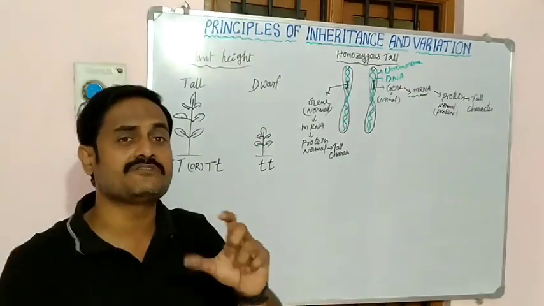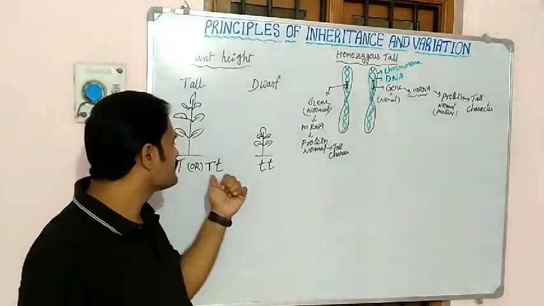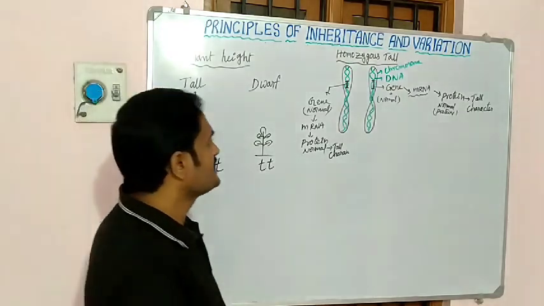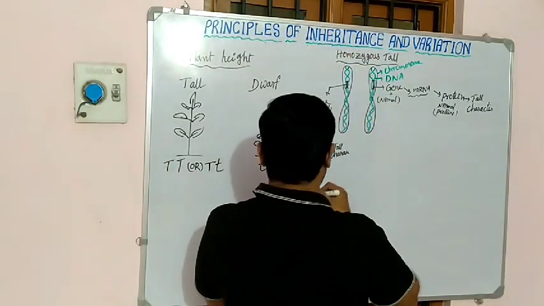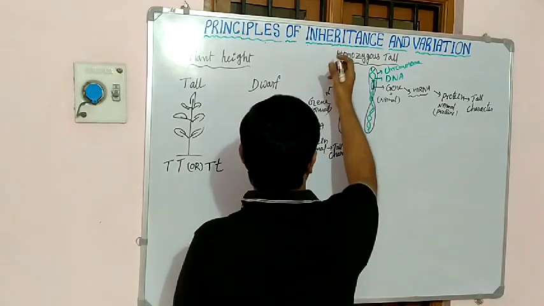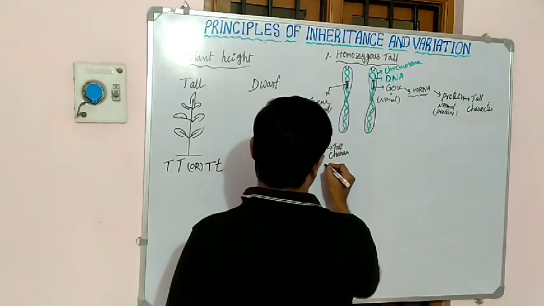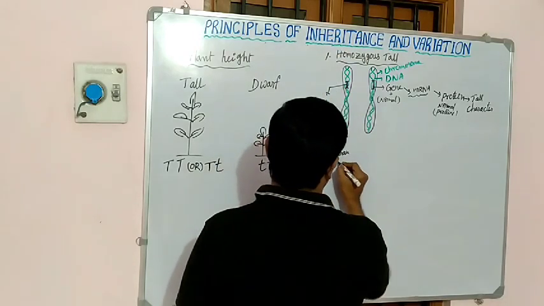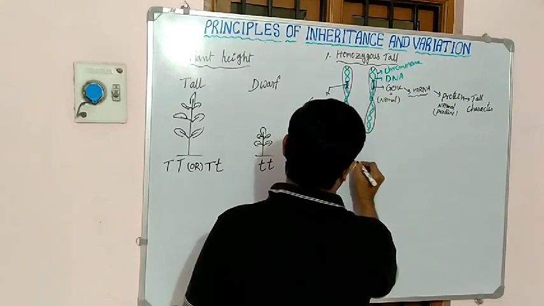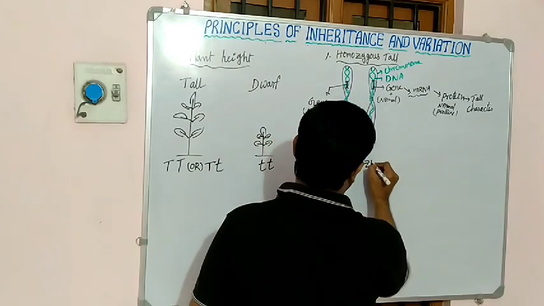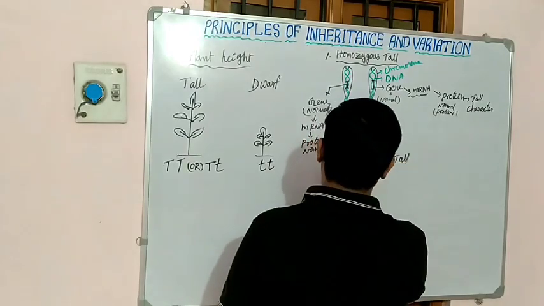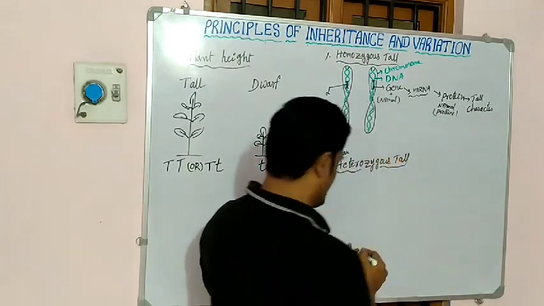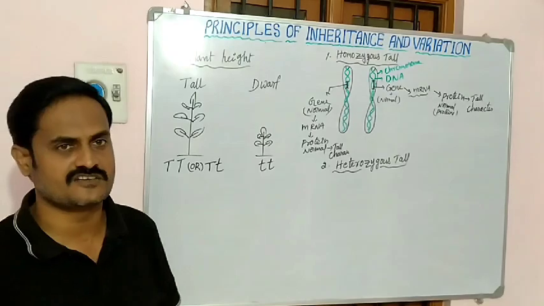Hetero means different traits, different alleles. See, the first one is called homozygous, and the second type of character is called heterozygous tall. So, how do the plants get heterozygous tall?